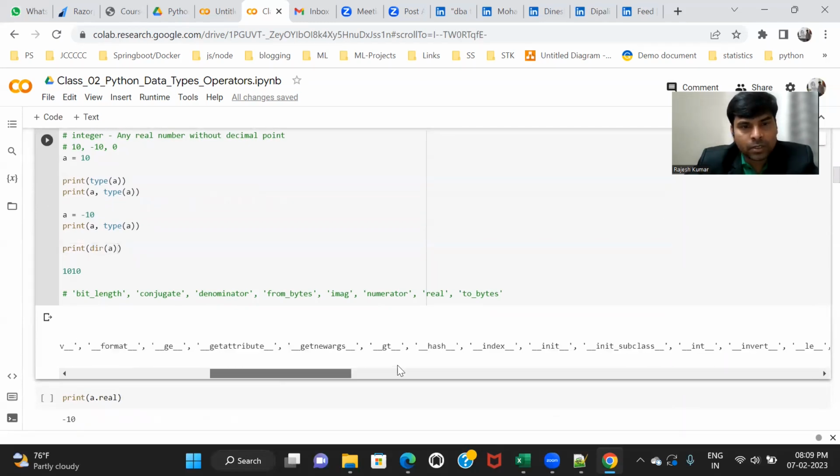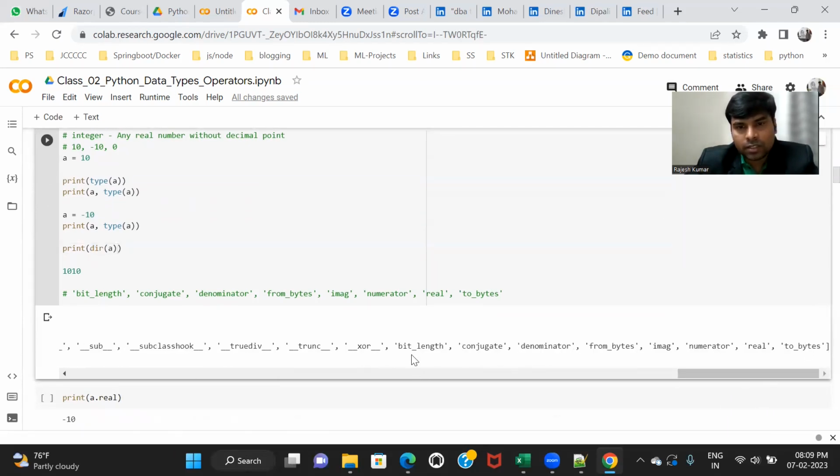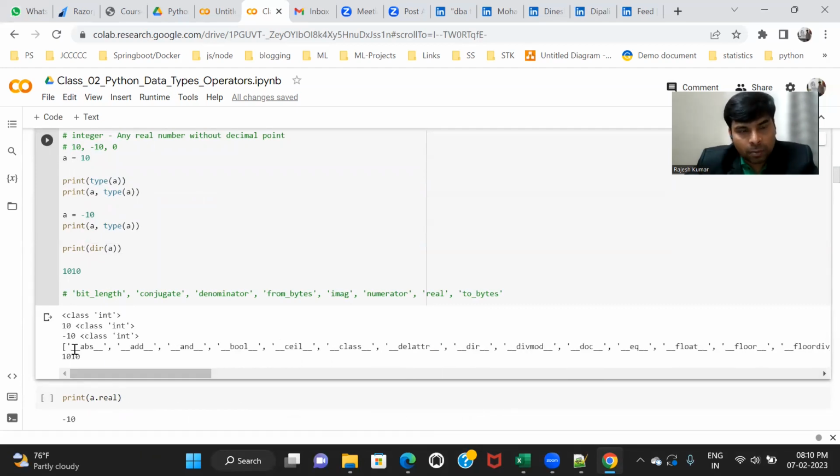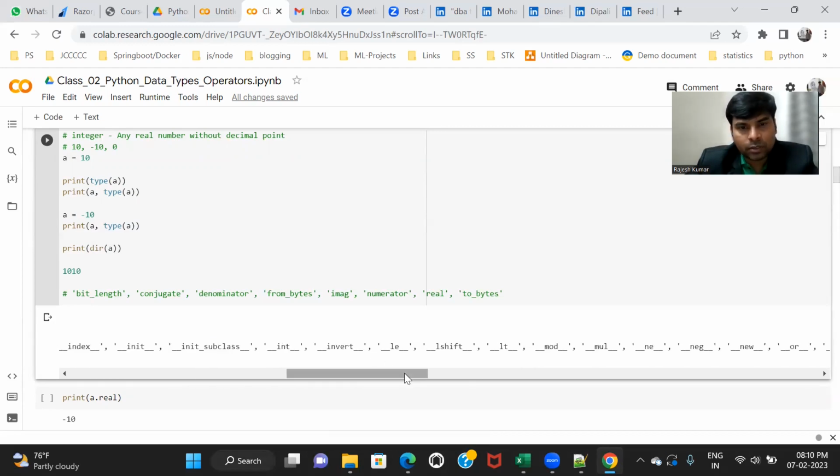For example, for int, these are some information about int: bit length, conjugate, numerator, denominator. These are the properties which are available inside int. All properties starting with an underscore, you don't have to use. Those are used by Python internally, so you are not supposed to use them. But the others you can use.